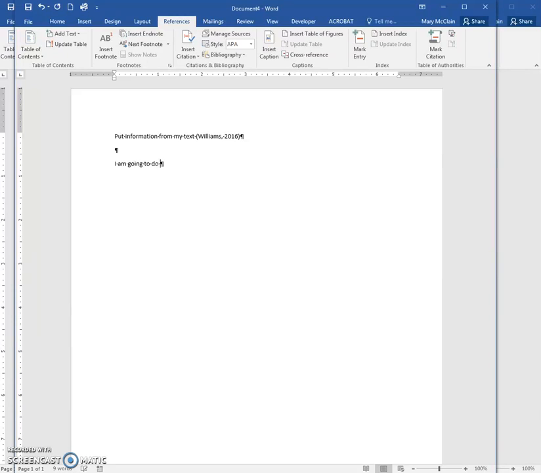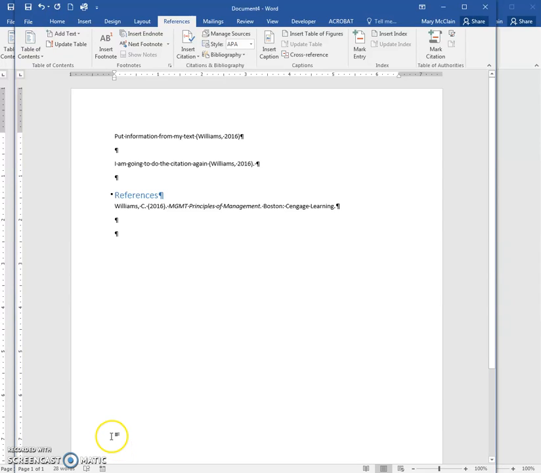I'm going to do the citation again. You want it to be inside your period, by the way. Insert Citation, there it is, period. So you can see it's very easy to add them once I have them on that list. Again, when I finish my document, I'm ready to add, and if I had a list of them, it would add all of them. I'm going to go to my bibliography, references, and it would complete that process for me. So it makes it really quick and easy when I set them up in Microsoft Word. I hope that helps you, and please let me know if you have additional questions.